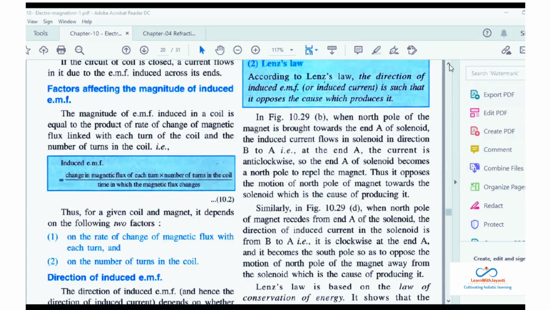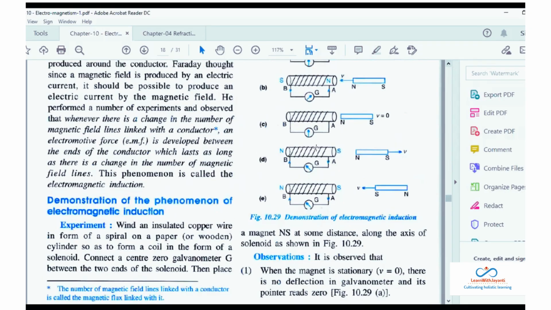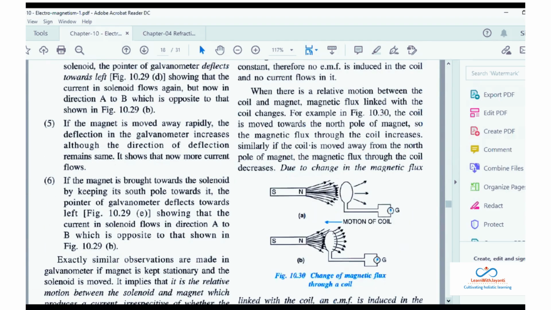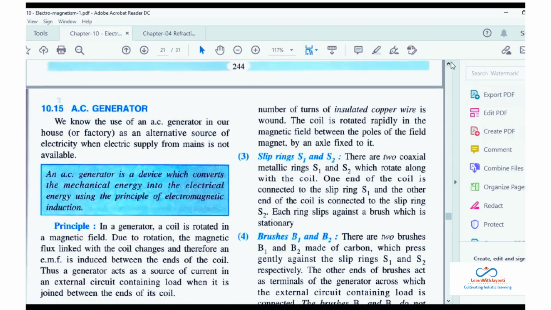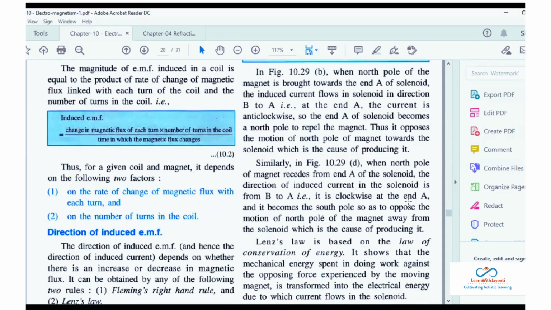The direction of induced current in the solenoid, let's notice that. If you are trying to recede the north pole, I think there was a mistake, it will be from A to B. You are taking it away, so it will be from A to B. Okay, so it is clockwise at the end A. So it becomes a south pole. Whenever you have a clockwise current, that side will become south pole, so as to oppose the motion of the north pole away from the solenoid, which is the cause of producing it.